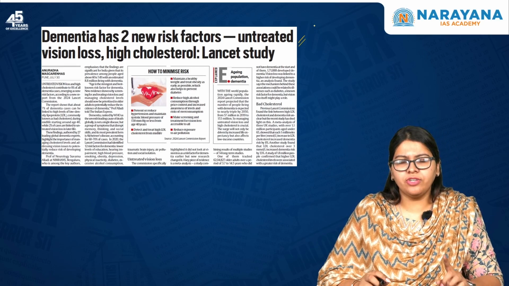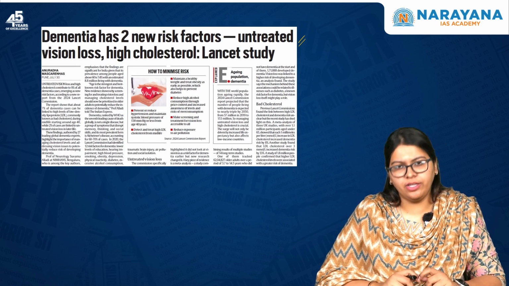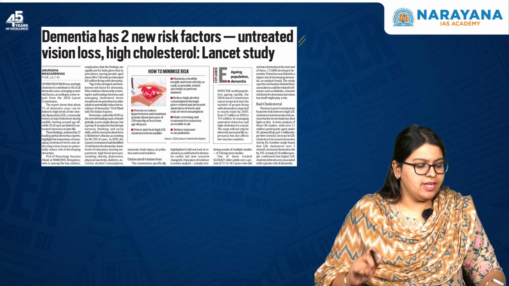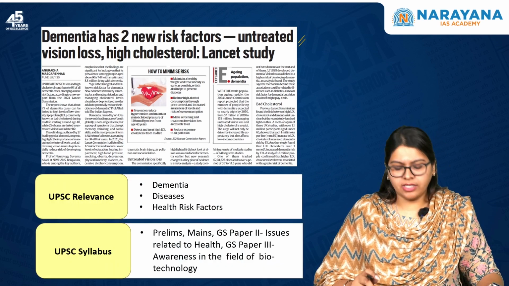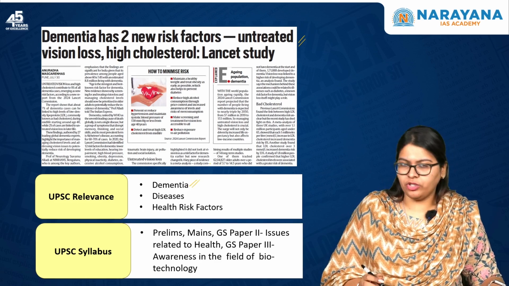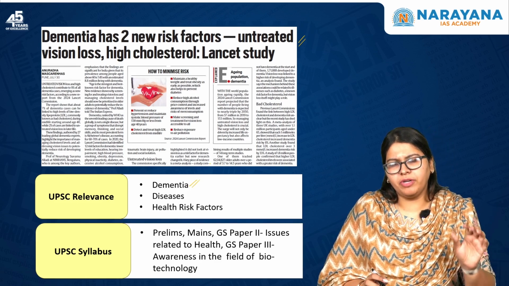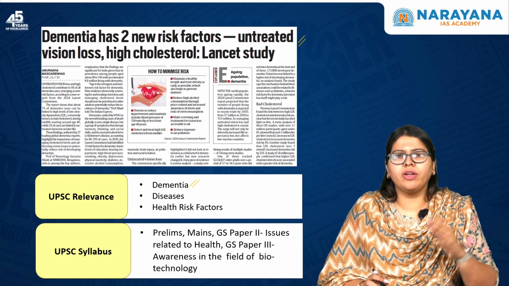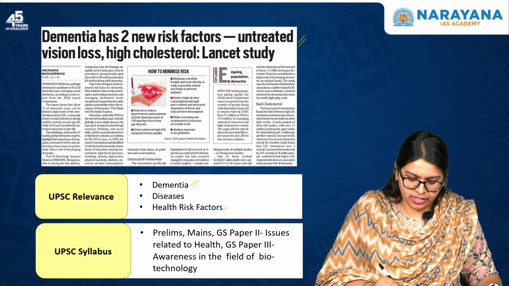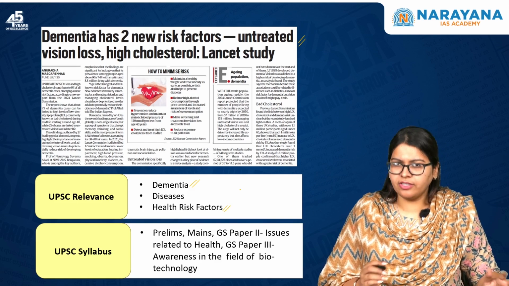One is untreated vision loss and the next one is high cholesterol, says the Lancet study. So in this particular article, we'll be discussing the dimension of dementia, and we need to understand that it is not a particular disease, but it is low cognitive function, okay? So here we'll be discussing various health risk factors associated with it.